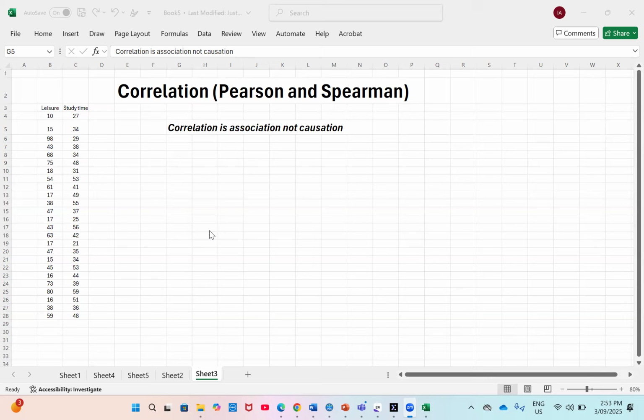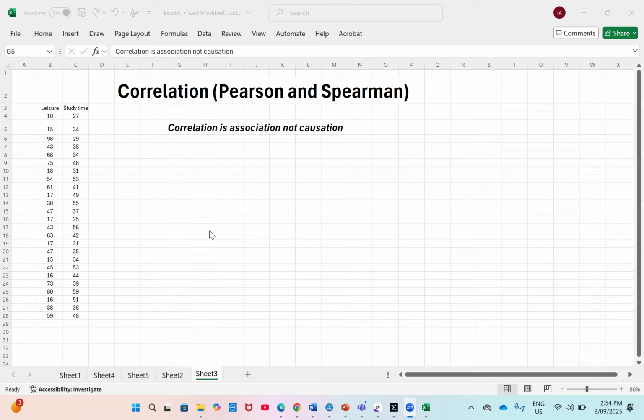Today, I'm going to take you through correlation. One thing that you need to understand is that correlation is just association between two variables, but it does not necessarily mean causation. And when I say causation, it doesn't mean that one leads to the other. It's just a relationship that exists between two or more variables, but it doesn't mean that one directs the other. That's not the case. It's a relationship between them.